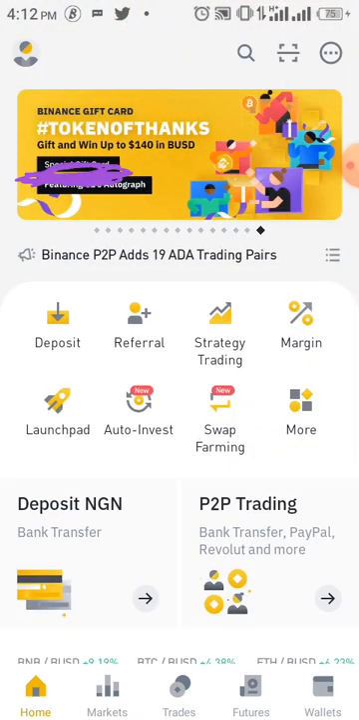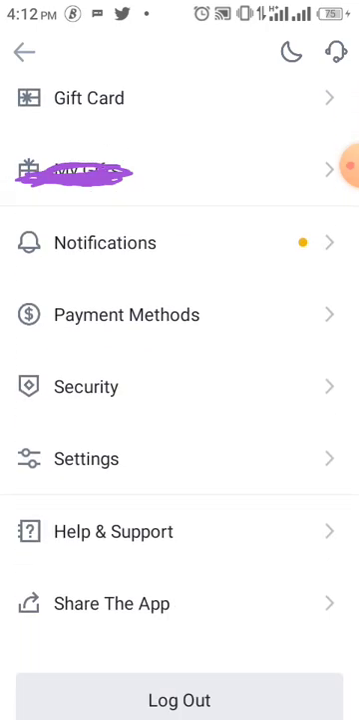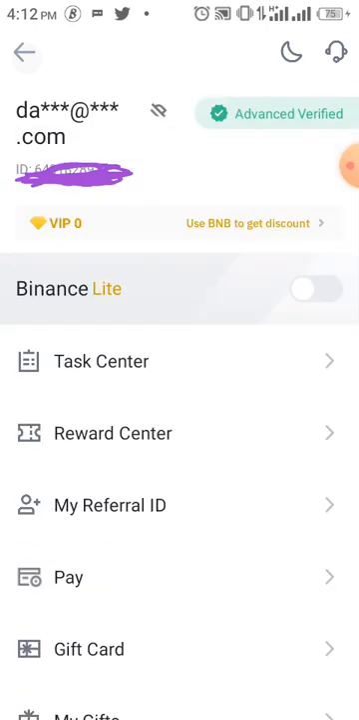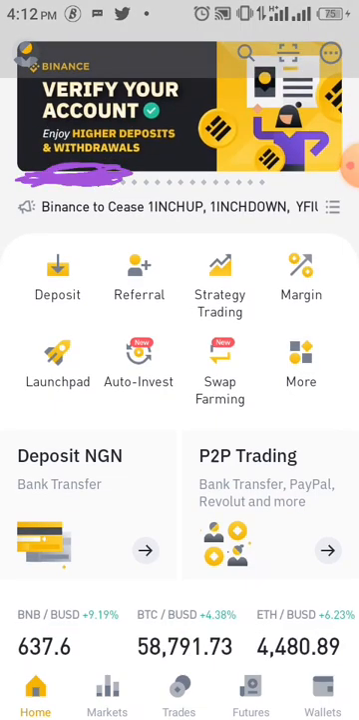So I said that here is where you verify your Binance. You can do some settings, you change your screen font, how you want it to look, and basically that's it.